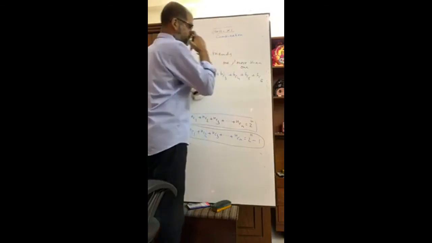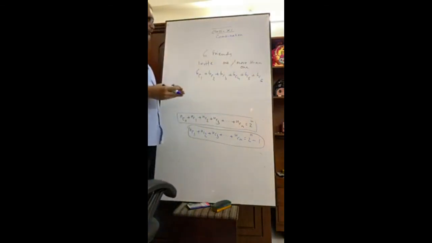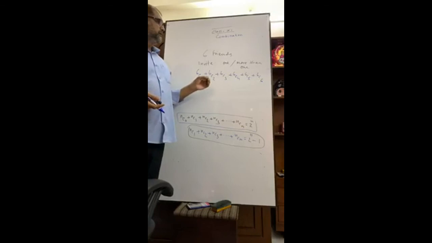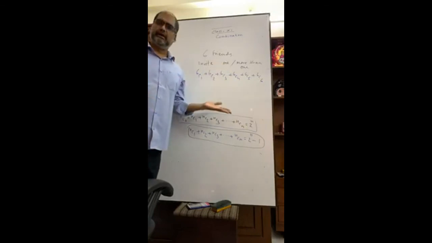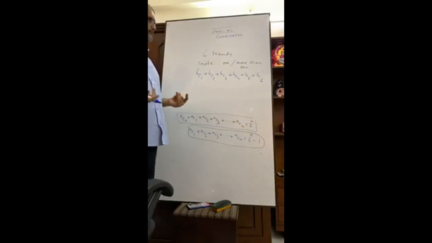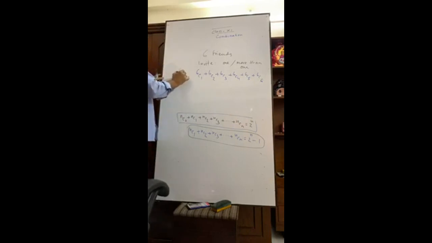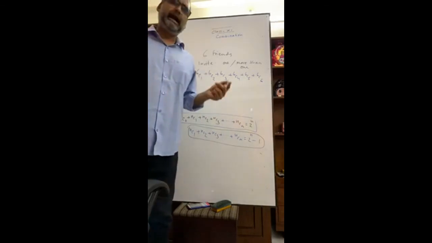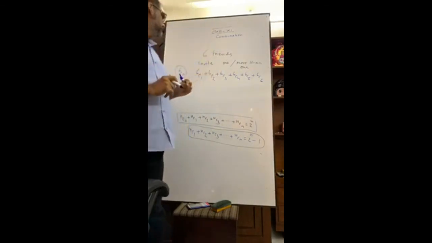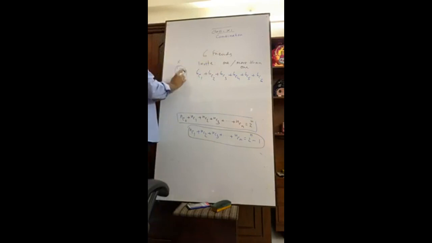You see, I didn't tell you that you cannot invite any friend. That means this part is not given here. You must invite at least one friend. So 6C0 is not applicable here.